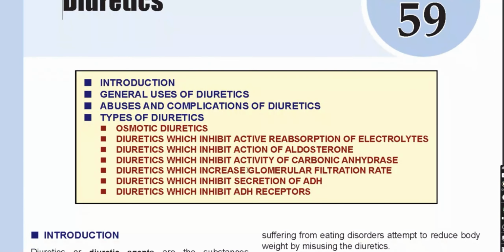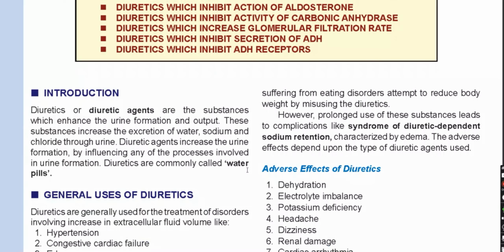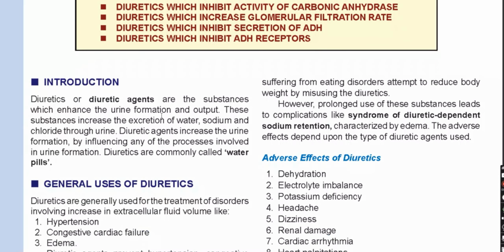Now let us see first the introduction of the diuretics. So what is a diuretic? Diuretics or diuretic agents are the substances which enhance the urine formation and output. When these substances increase the excretion of water, sodium as well as chloride through the urine. So diuretic agents increase the urine formation by influencing any process involved in urine formation. So they are called the water pills. Sometimes diuretics are commonly called water pills.